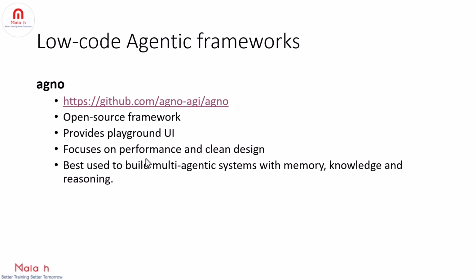And Agno focuses on performance and clean design. And you can initialize the agents in microseconds by using this Agno framework. And Agno is a promising framework for those who want the power of multi-agent, multi-modal systems. Okay, so you don't have to rely on other libraries, right? So it is a full stack framework for building multi-agent systems. It provides memory, it provides knowledge, and it provides reasoning as well.